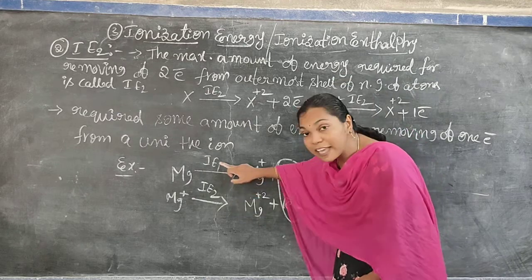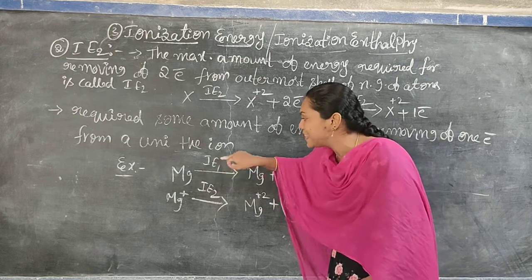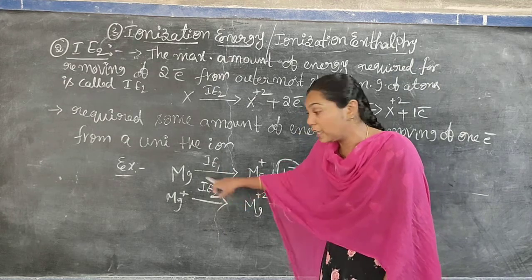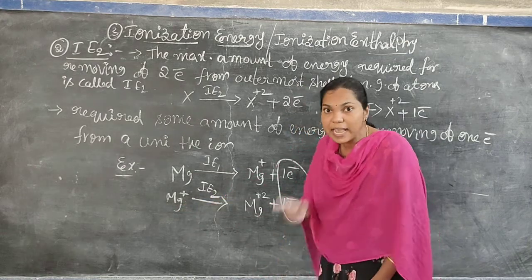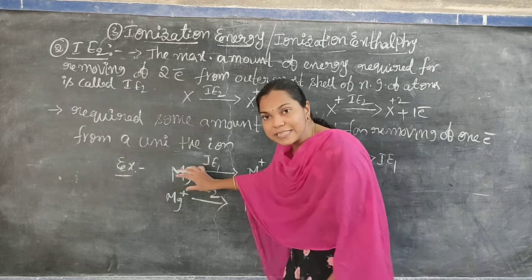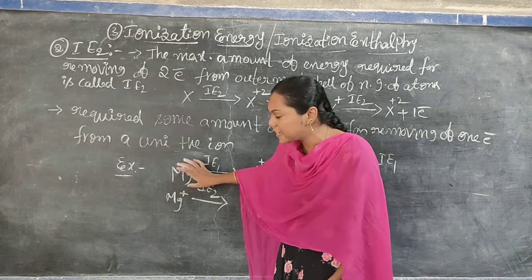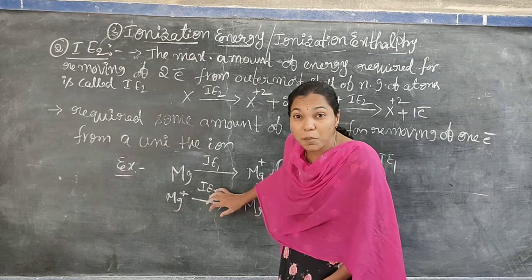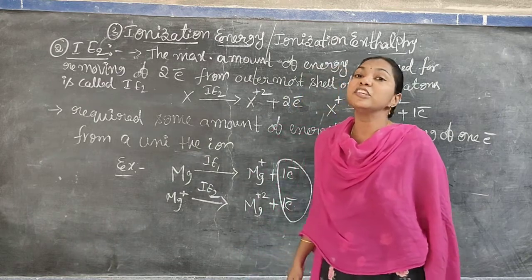That's why the energy required here is always lesser than this. We require more energy for removing one more electron from a unipositive ion. Here the nucleus attraction on the valence electron is less, but in a unipositive ion, the nucleus attraction on the valence electron is more, very strong.